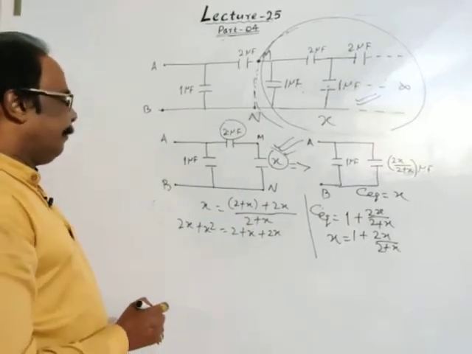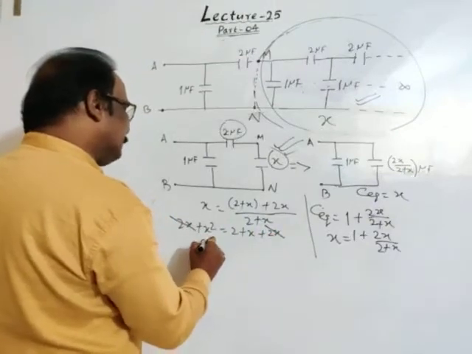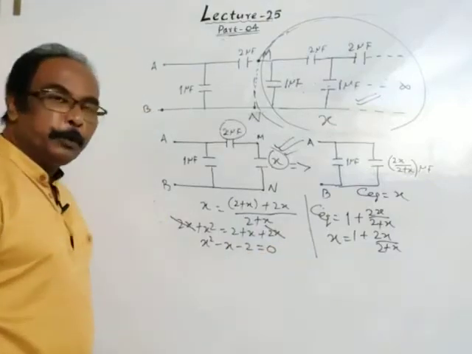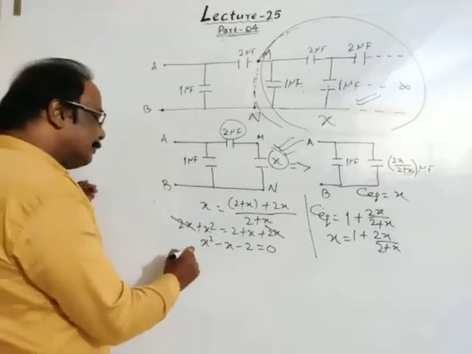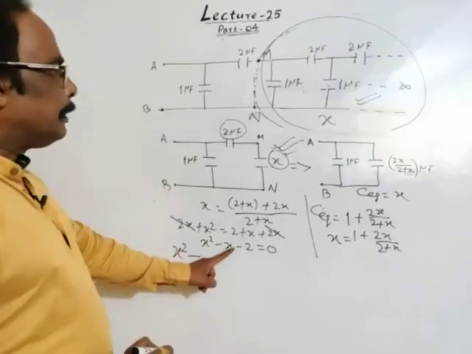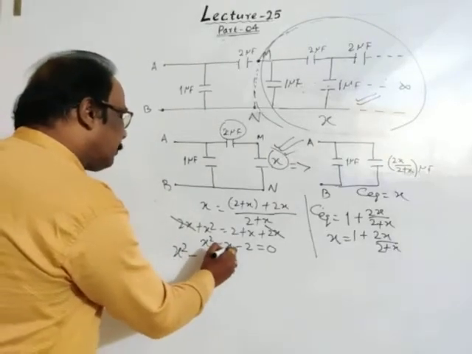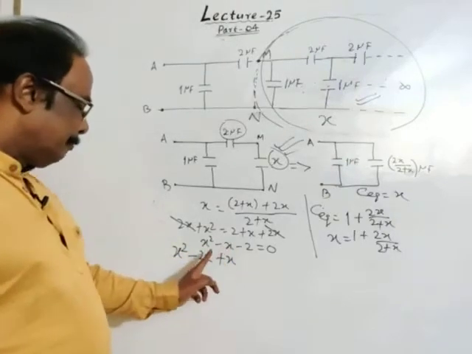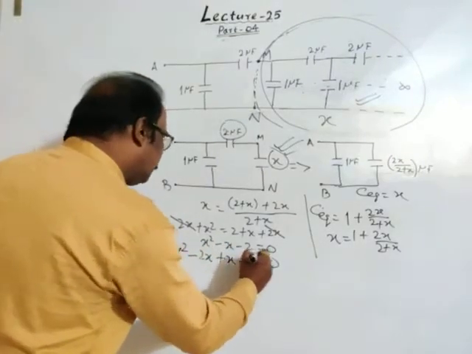Then see, 2X gets cancelled. Then X square minus X minus 2 is 0. In place of minus X, I can write minus 2X plus X. Minus 2X plus X is minus X. Again, minus 2 is 0.